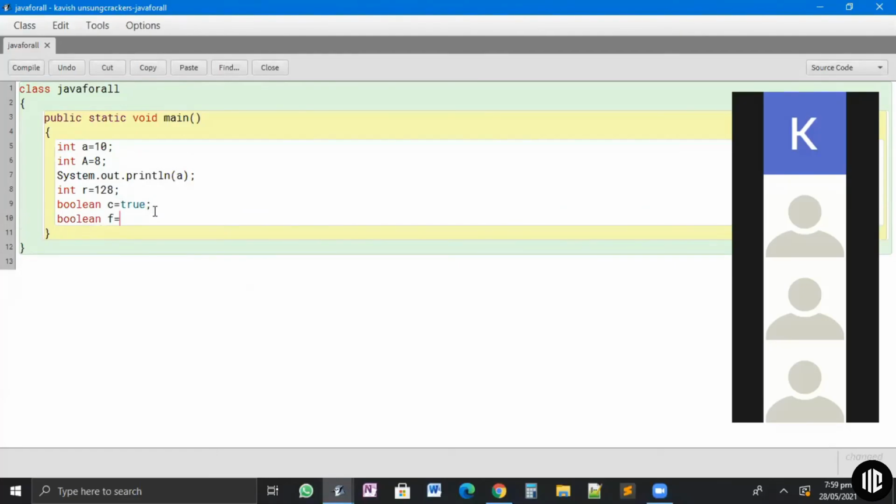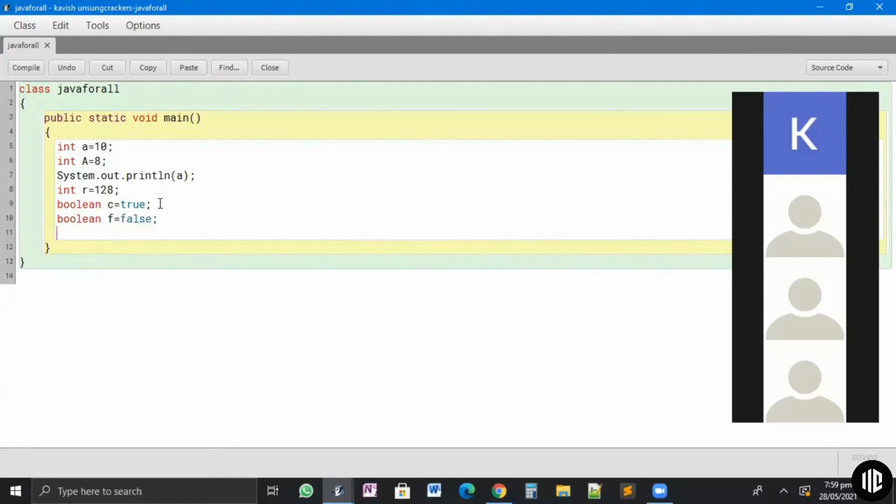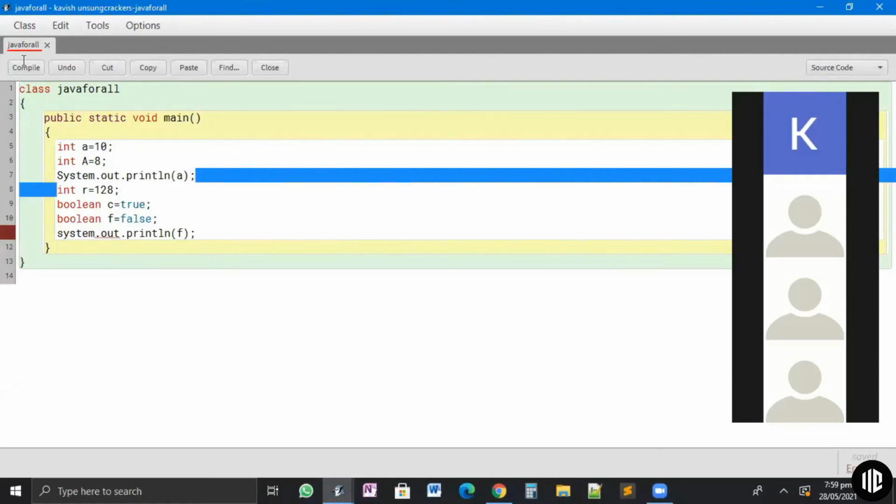Boolean f is equal to false. And if I say System.out.println(f), what will this print on the screen, guys? False. It will print false.